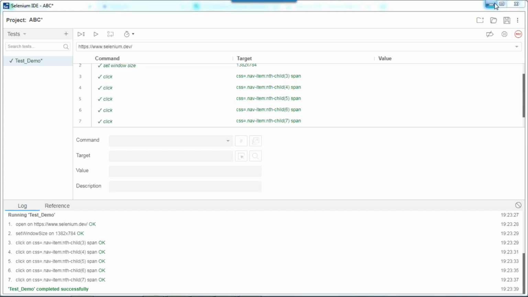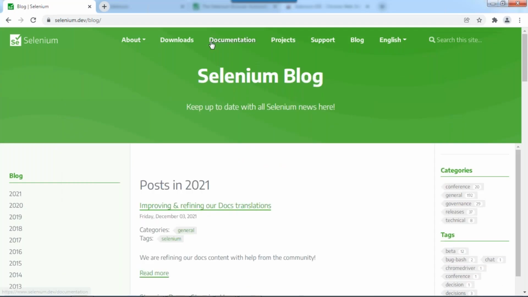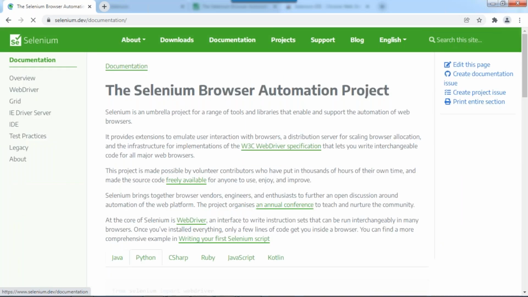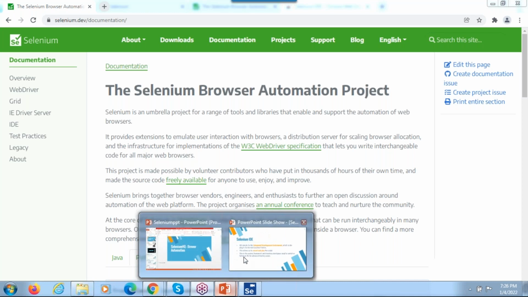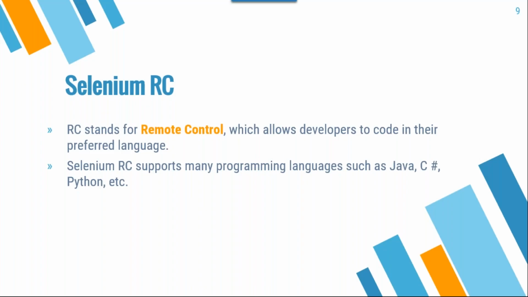Okay, see, there is not a big deal in this. Again, what is RC? RC stands for remote control, which allows the tool to develop the code in the preferred language. That's the reason most people prefer Selenium. Why? Because it is open source and it is remote control, so we can support multiple languages. Okay, multiple languages, right?